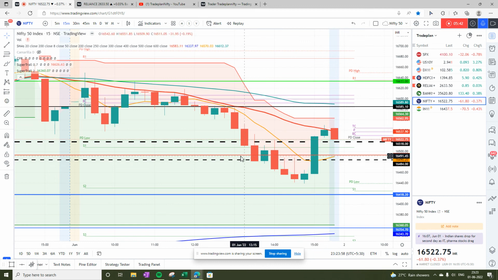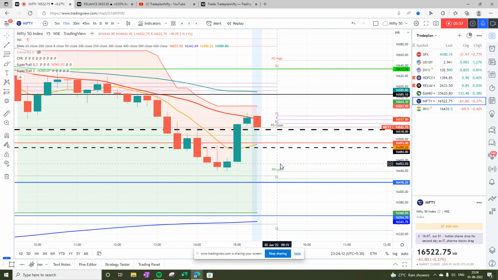I hope these decisions are adding value to your trade setup and trading ideas. Tomorrow, trade plan is sell on rise between 16,440 to 16,538. Look for a reversal pattern for a target of 16,354.